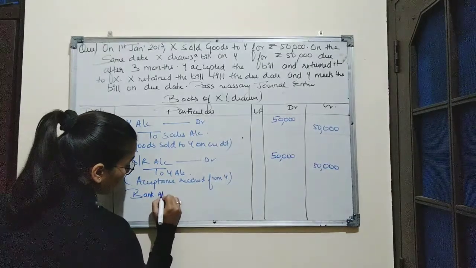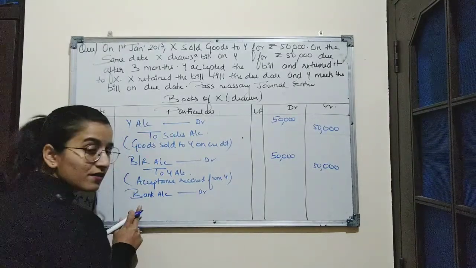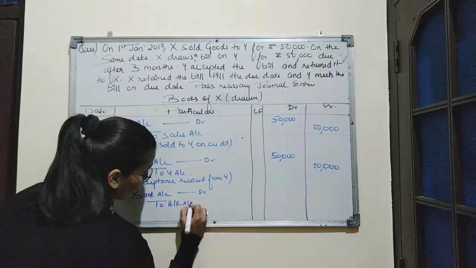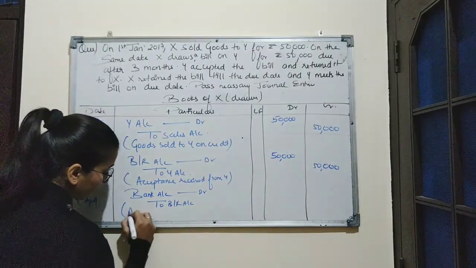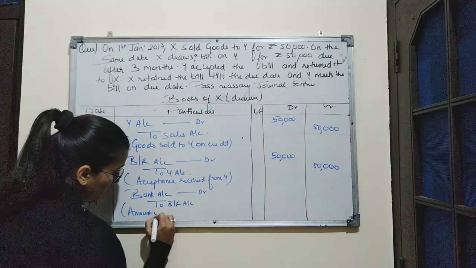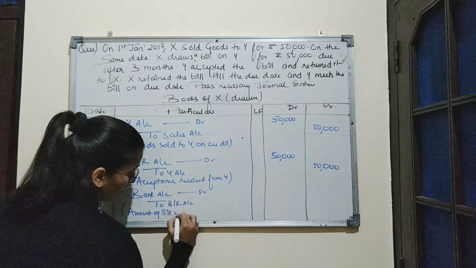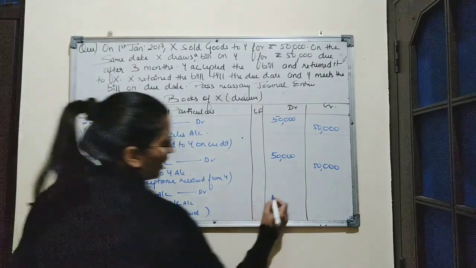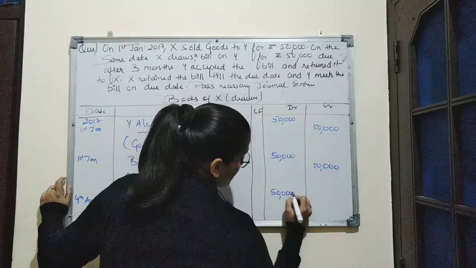And the entry will be here, X is receiving the amount of the bill. So we will debit bank account, and this is credited to BR, as the bill is received. Narration will be amount of bill received, and amount is 50,000.